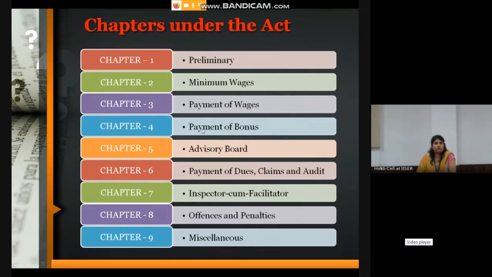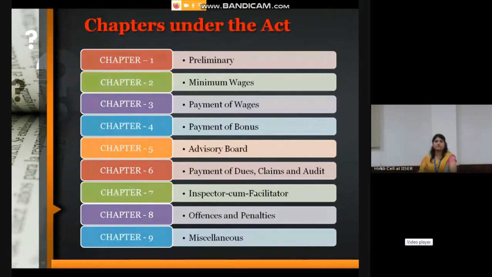Chapter 4 is payment of bonus, the calculation methodology for paying the bonus, and the inclusion and exclusion of establishments for the applicability of the bonus. Chapter 5 is the advisory board, which is decided for fixing the minimum wages. It includes employers, employees, and some members from the state government. Chapter 6 is payment of dues, claims, and audit. It contains the roles and responsibilities of the employer for paying the dues, undisbursed claims, and timely audit of the records.